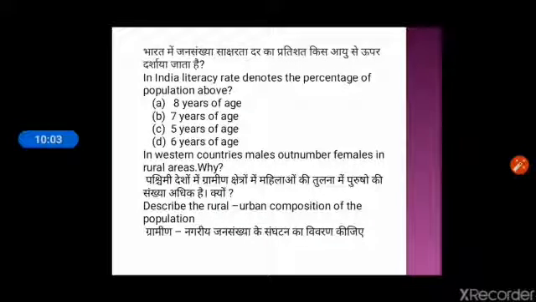In developed countries, farming is highly mechanized and it is an activity of male population. Number second, mostly female migrate towards the urban areas because of the vast job opportunities. Question number third, describe the rural urban composition of the population.